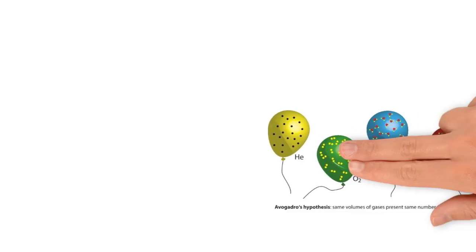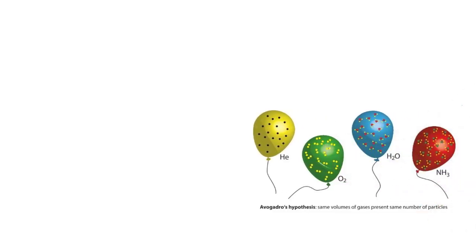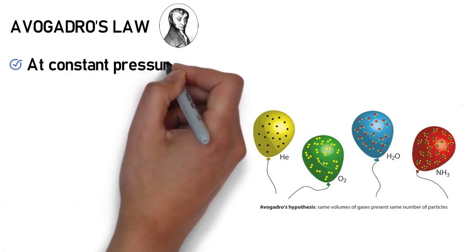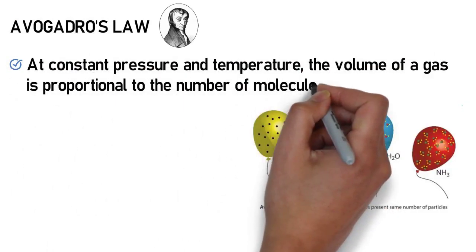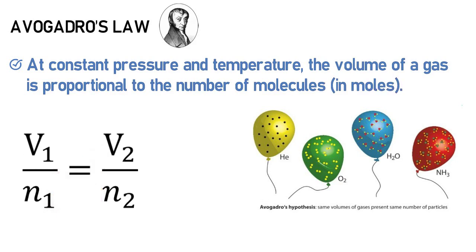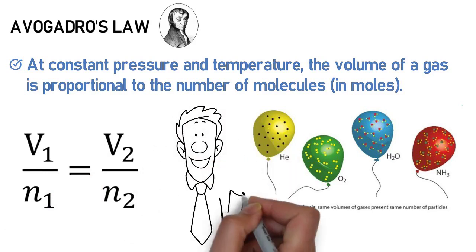If we want to account for the amount of gas molecules in a container, then we use Avogadro's law. This law states that the volume and number of molecules are proportional at constant pressure and temperature. We can use the formula initial amount in moles divided by initial volume equals final amount in moles divided by final volume and solve for the variable in question.